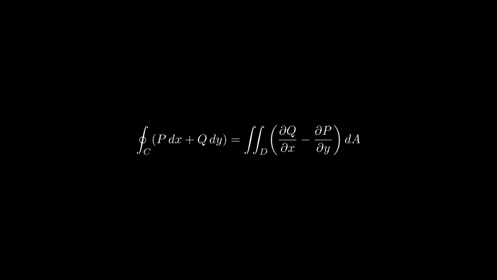And since we use the counterclockwise direction as the logic to build Green's theorem, if the difference in derivative happens to be in the opposite direction of counterclockwise, all we have to do is add a negative sign on it. And that is all there really is to Green's theorem.